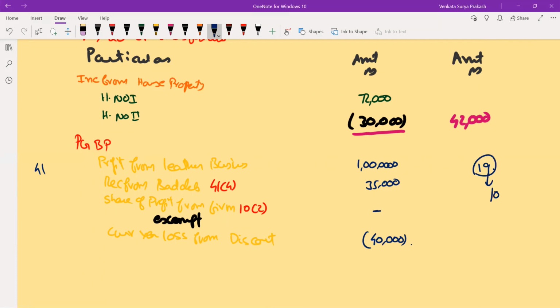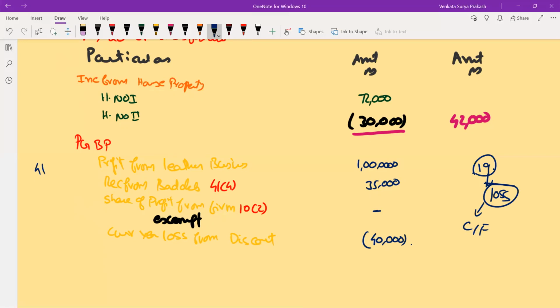This business gave me some sort of loss. If I adjust this in the current year, no issue. But if I carry forward, then the problem will be there. What is that problem? This loss should be adjusted with any sort of income arising from your discontinued operation.